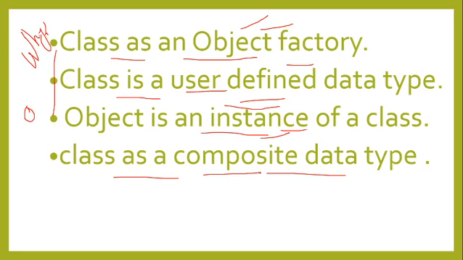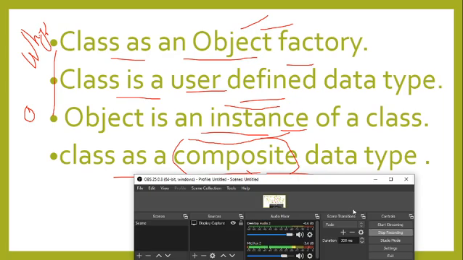And composite data type: a class having a collection of predefined data types, or simply a class includes various predefined data types like int, char, float, double. That's why when you are using that class as a data type, it is converted into the composite data type. Okay, students, I hope you understood about this.